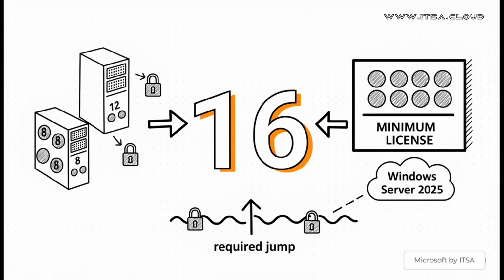Okay, so here's rule number 1, and this one's a biggie. It doesn't matter how many cores your server actually has. Even if it's a small box with just 8 or 12 cores, you have to license a minimum of 16 cores, period. Think of it as the price of admission to license that server.